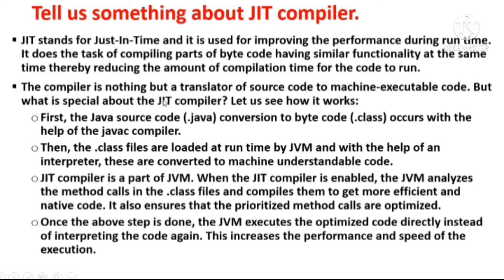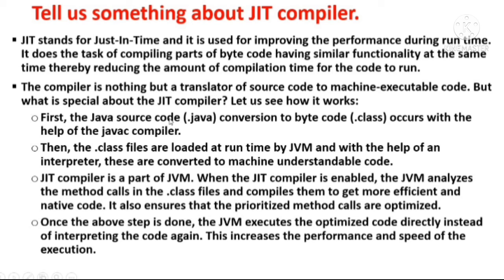Okay, and the next point is the compiler is nothing but a translator of source code to machine executable code. But what is special about the JIT compiler? Let us see how it works.